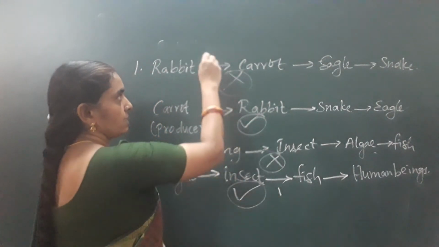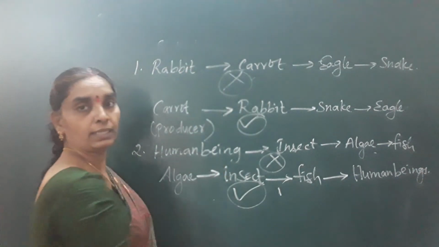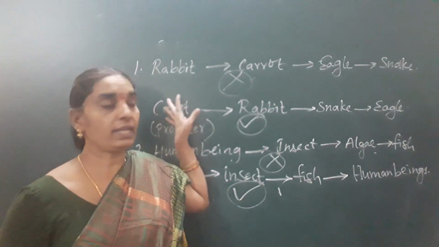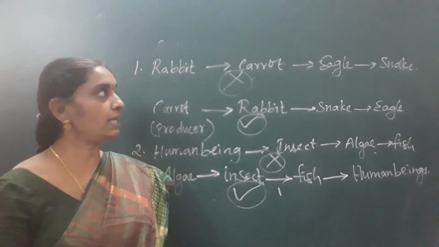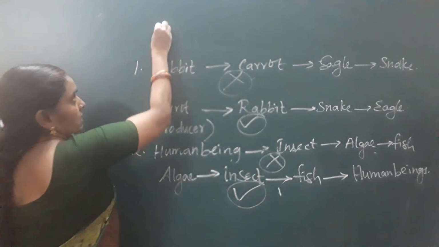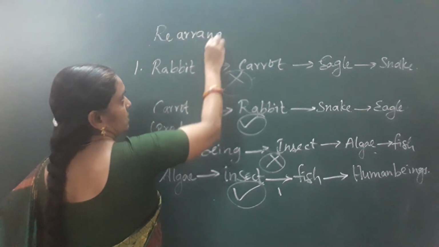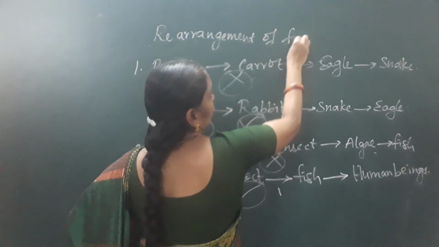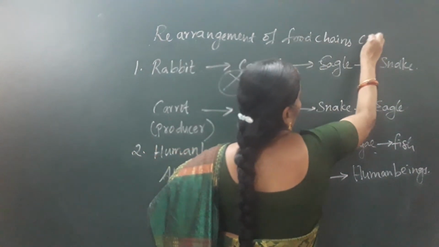Okay, this food chain process is wrong and this is the correct one. So two food chains are given which should be rearranged in a proper manner. Rearrangement of the food chains. This type of questions will also be given in your examinations. Rearrangement of food chains correctly.